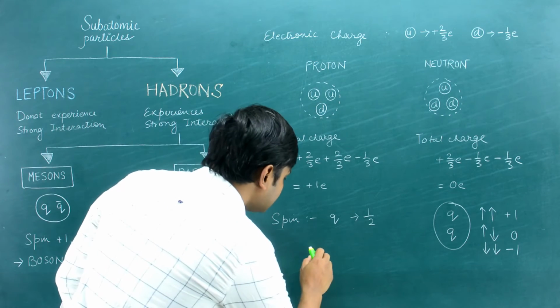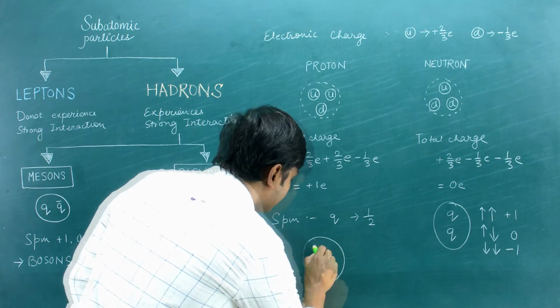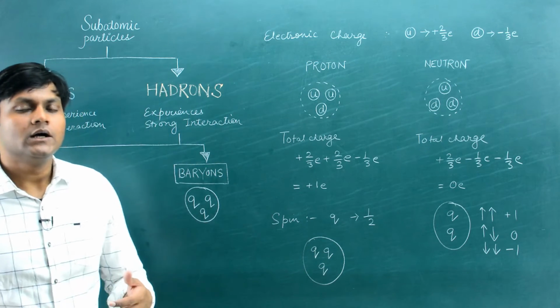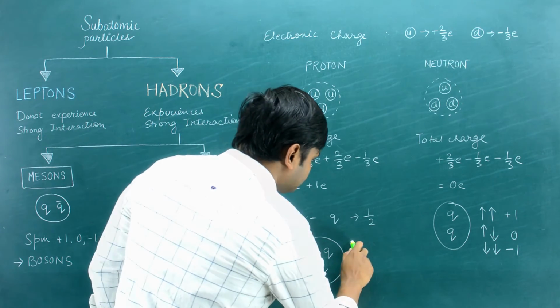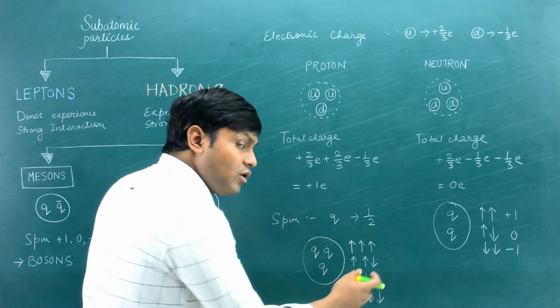But on the other hand, if you look at, let's suppose, a baryon particle, all right. So a baryon has 3 quarks, right? And each quark can have a spin quantum number of half. So what is the nature of configuration which is possible? So you can have all the quarks in the same spin.